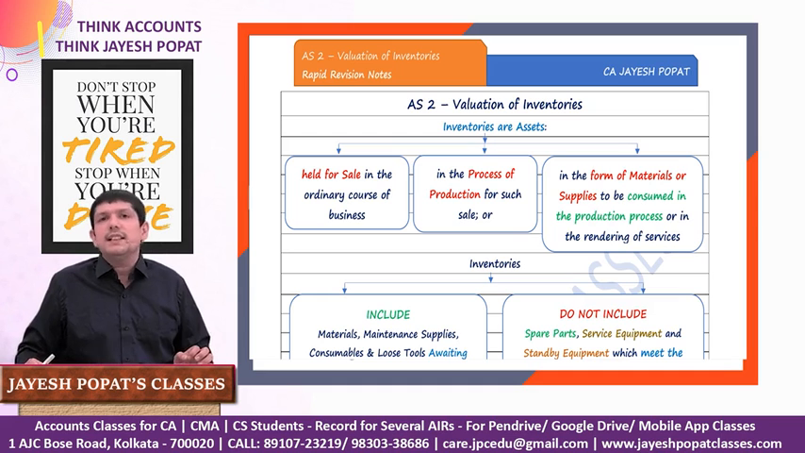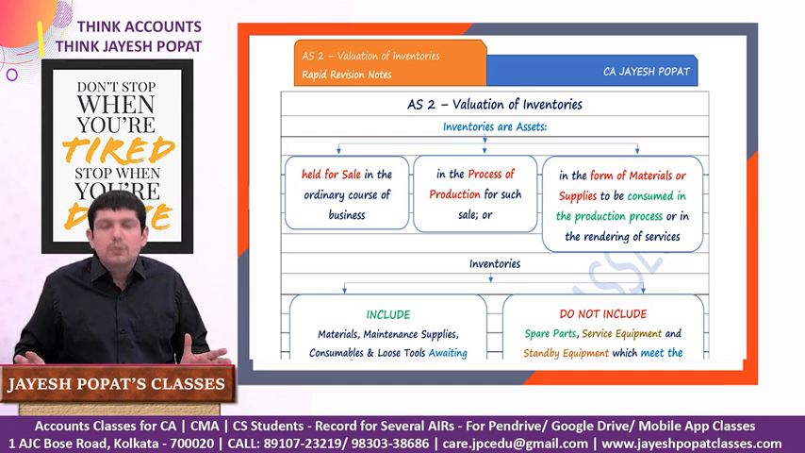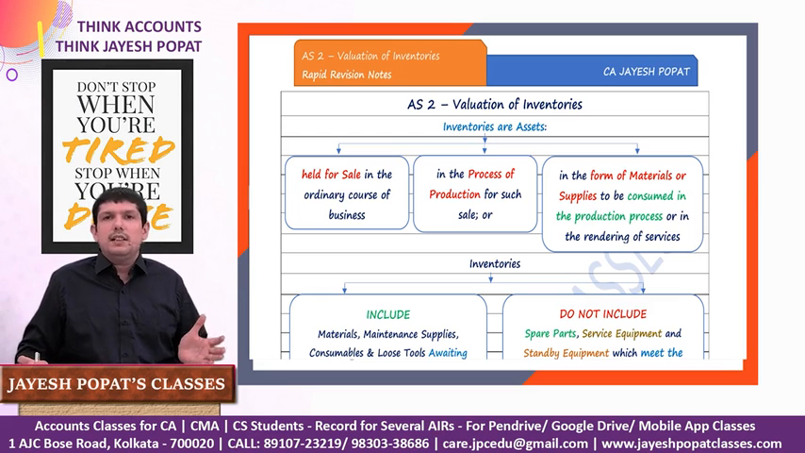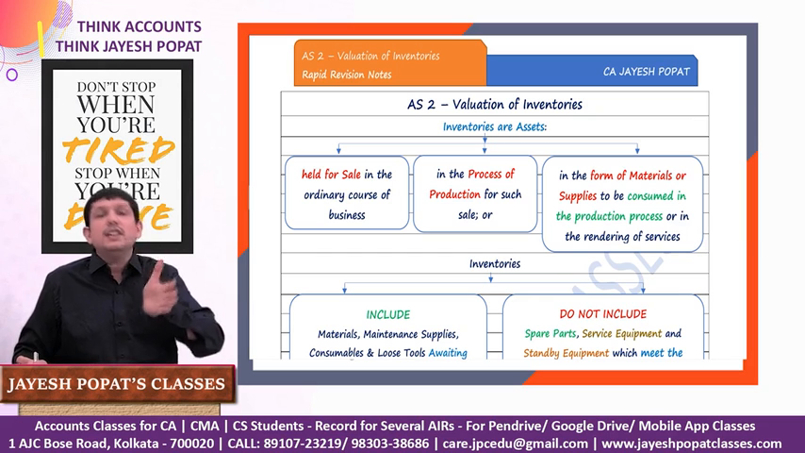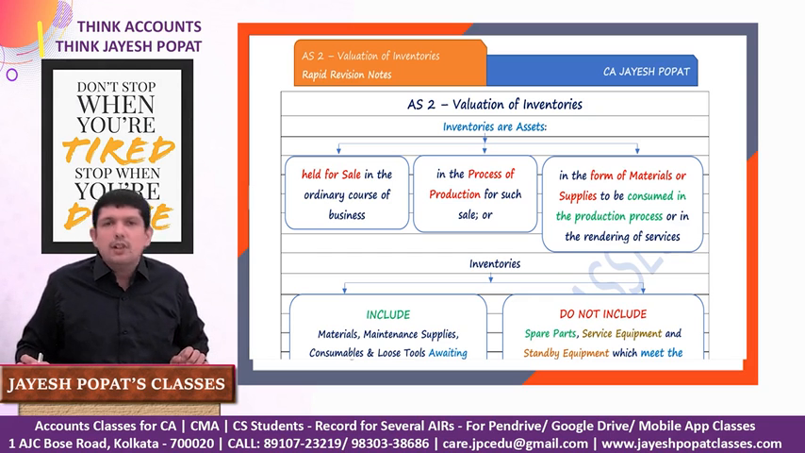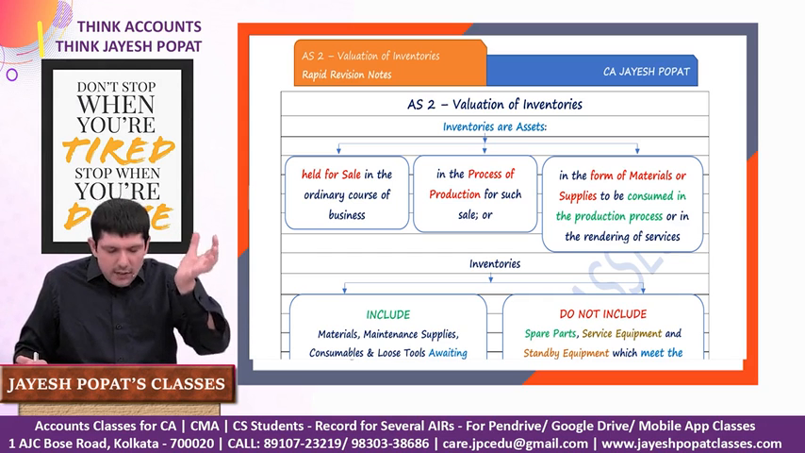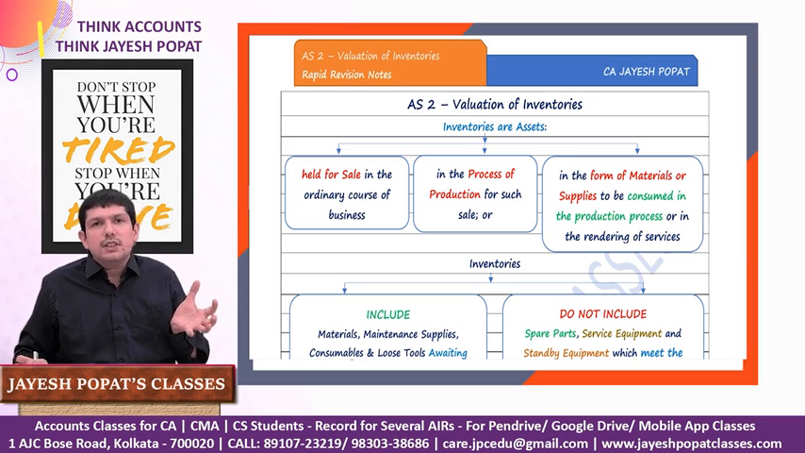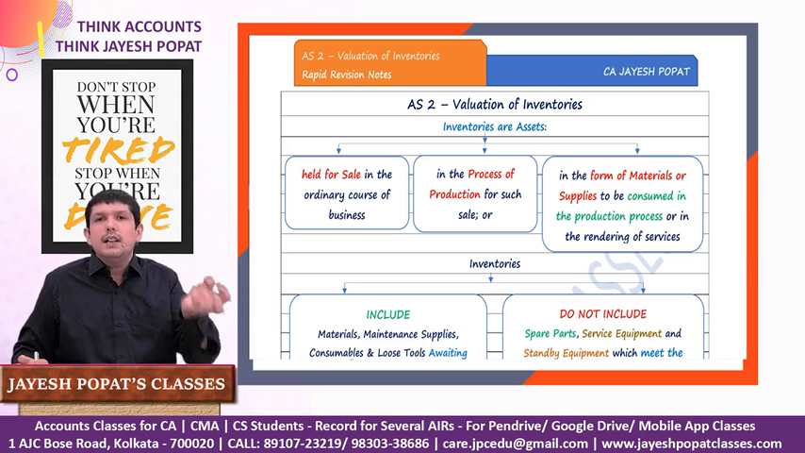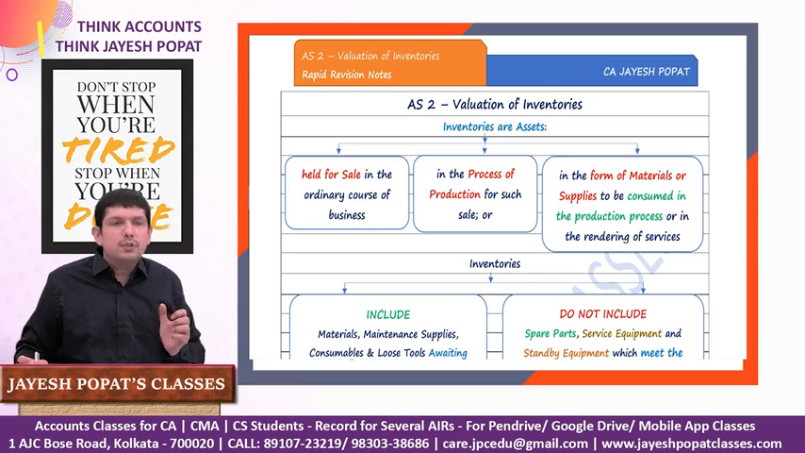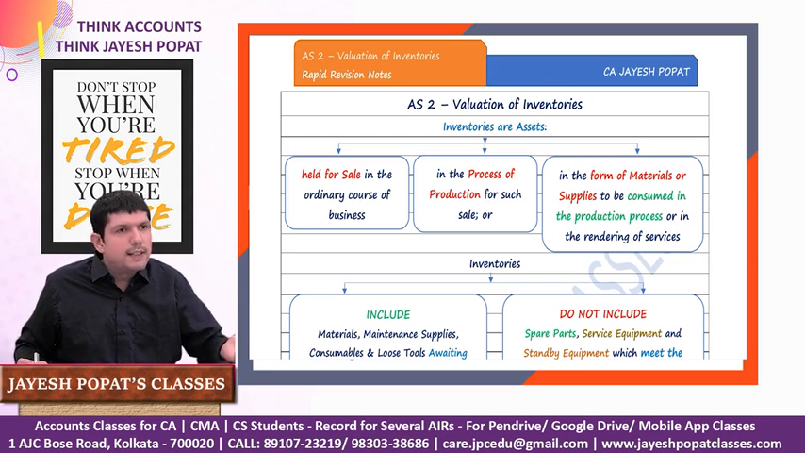In the most simple sense, inventory would mean the stock of goods in which the enterprise deals. Based on the nature of the business, it could be a manufacturing organization, a trading organization, or a service oriented organization. If it's a manufacturing organization, it would buy raw material and convert it into finished goods. So the inventory of a manufacturing organization would comprise the stock of raw material, work in progress, finished goods, some packing material and stores and spares as well.